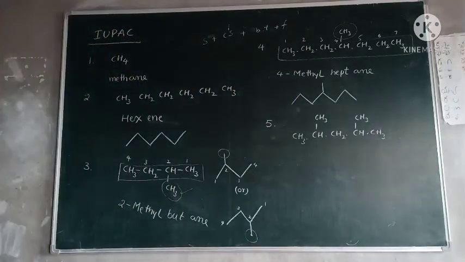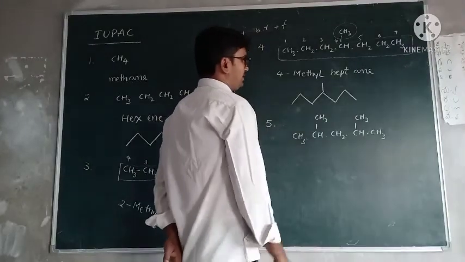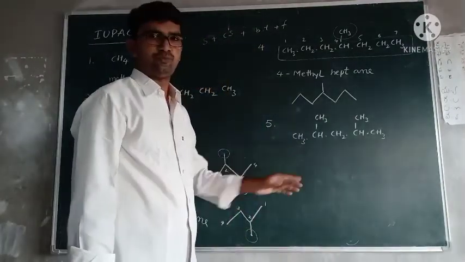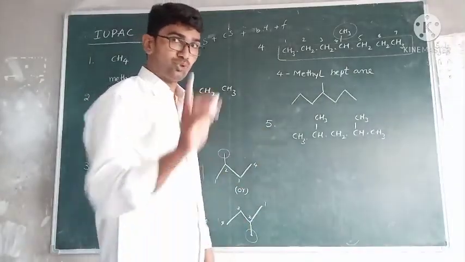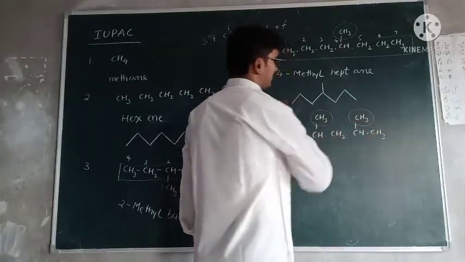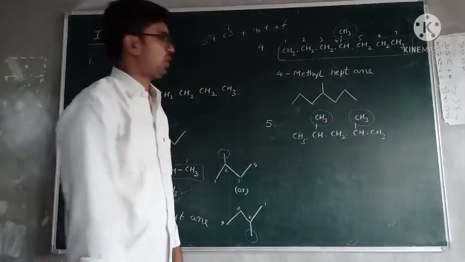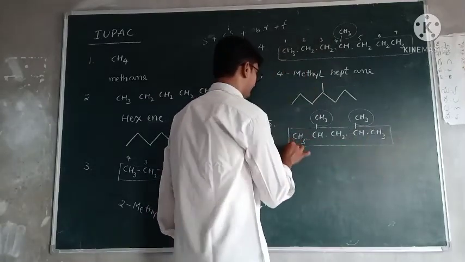What is the name of this compound? Is there any functional group? No. Any multiple bond? No. Any substitution? Yes. Two substitutions are present. This is one substitution, this is another substitution. And what is the long chain here? This is the long chain. It is very clear.